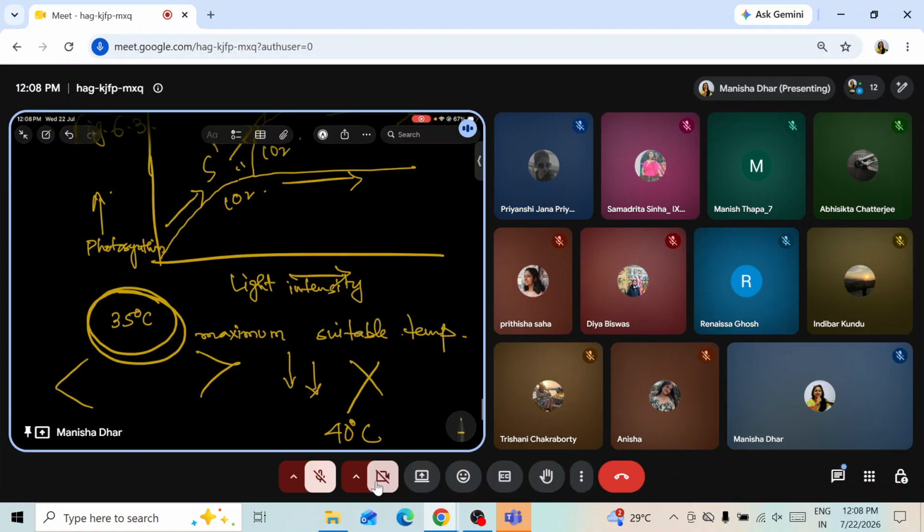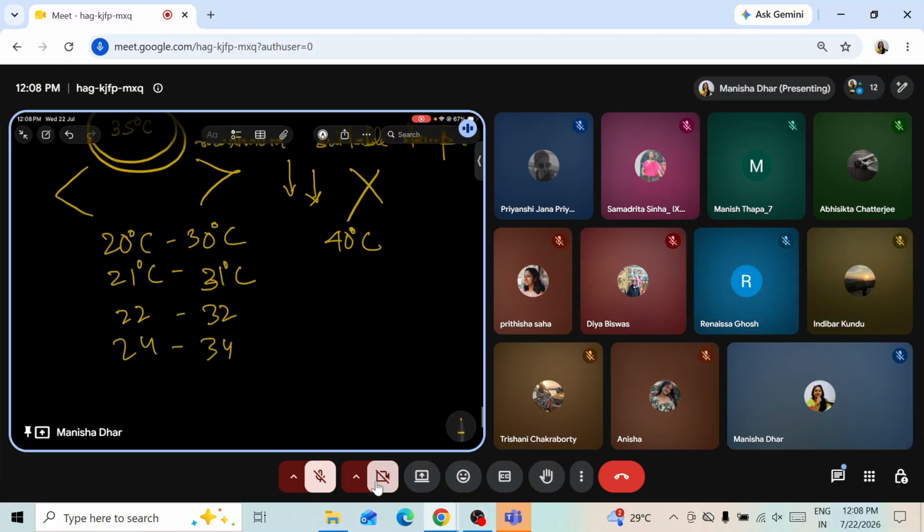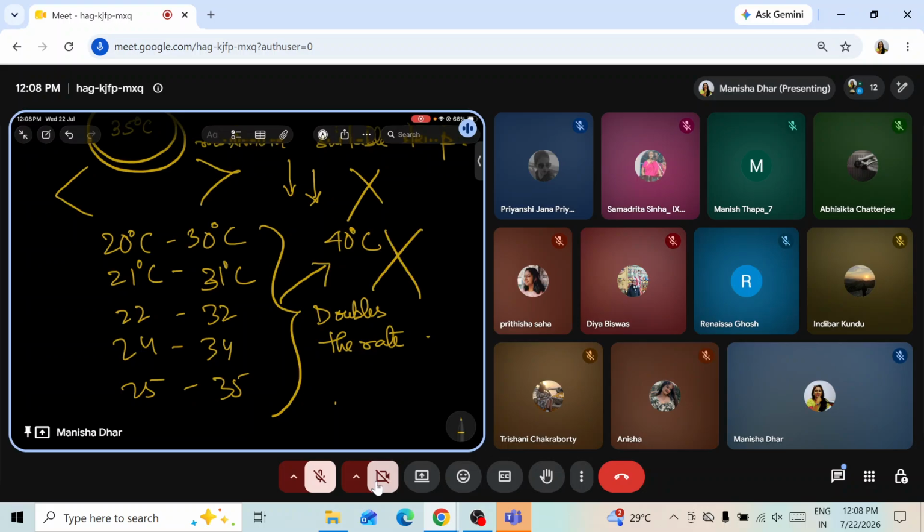And there is a range where the photosynthesis rate doubles itself. Which range is that? It's from 20 degrees C to 30 degrees C, about 21 to 31, 22 to 32, 24 to 34, 25 to 35. During this phase, photosynthesis doubles the rate. But beyond that, there is no increase in photosynthesis at all. Rather, the rate of photosynthesis stops.